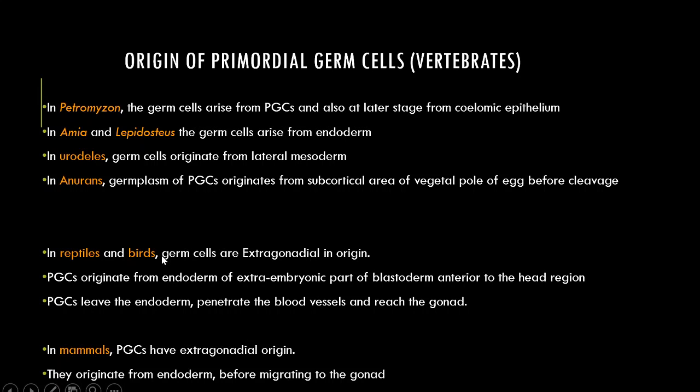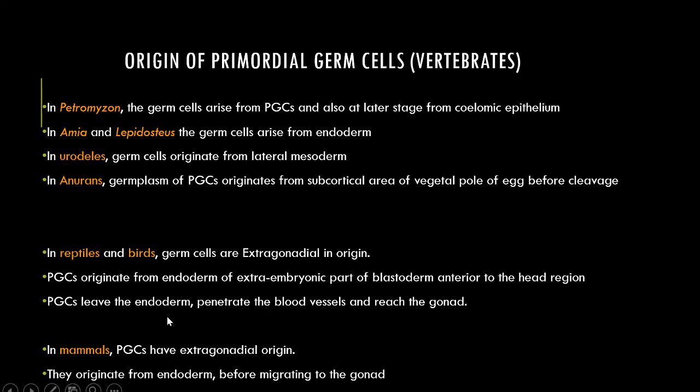Now in reptiles and birds, the germ cells are extragonadial in origin. So that means that the germ cells arise away from the gonad. Extragonadial means outside the gonad. The primordial germ cells originate from the endoderm of the extraembryonic part of the blastoderm anterior to the head region. So there is an extraembryonic part of the blastoderm which is just present near the head region. At that area, the endoderm gives rise to the PGCs.